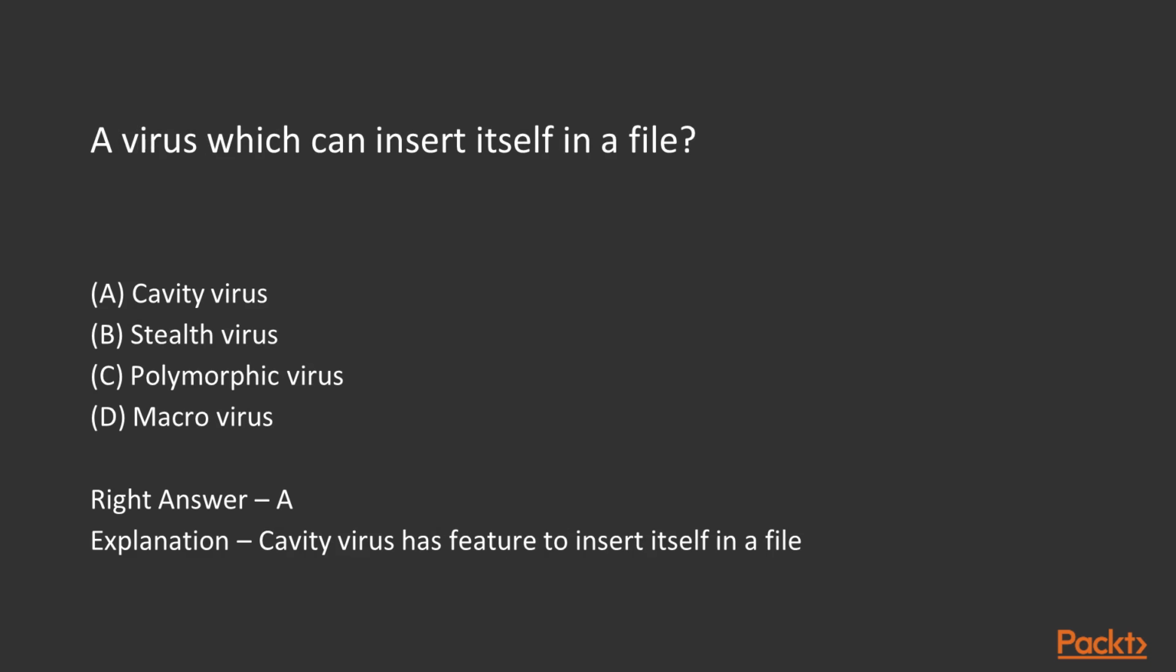A virus which can insert itself in a file. So this is a virus, this is a file, and it is inserting itself inside the file. That is called a cavity virus. Stealth is basically polymorphic. Macro virus for Microsoft is polymorphic in many ways. Stealth basically hides itself. But if you want to insert something, then it will be a cavity virus. So A is the right answer: insert inside a file.